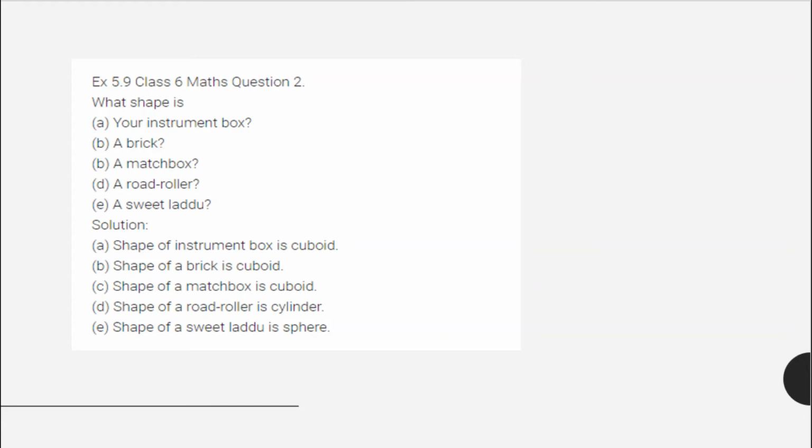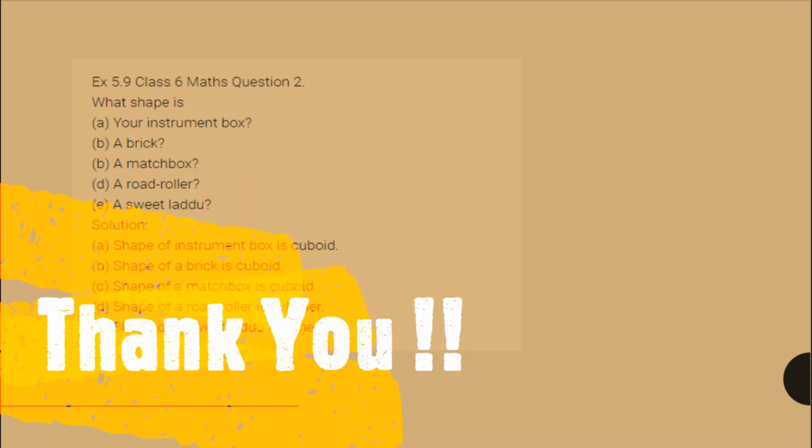And coming to the last question, what is the shape of your instrument box? That is a cuboid. For a brick it is again a cuboid. For a matchstick it is again a cuboid. For a road roller it is the shape of a cylinder, and a sweet laddu